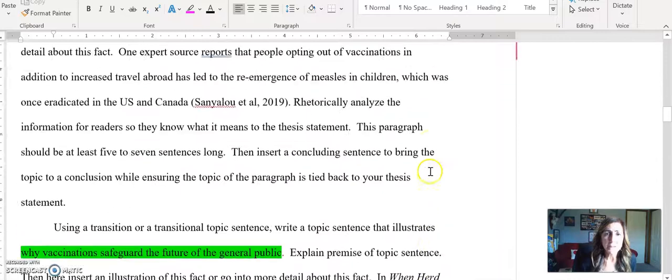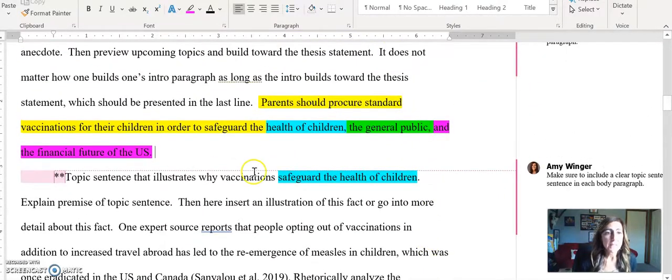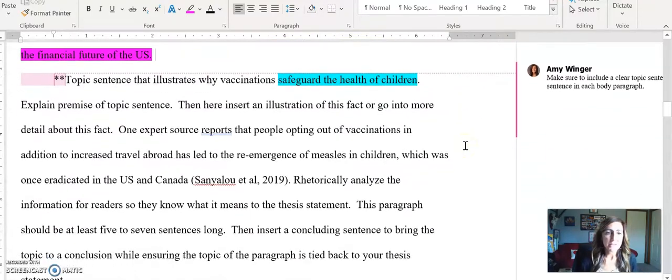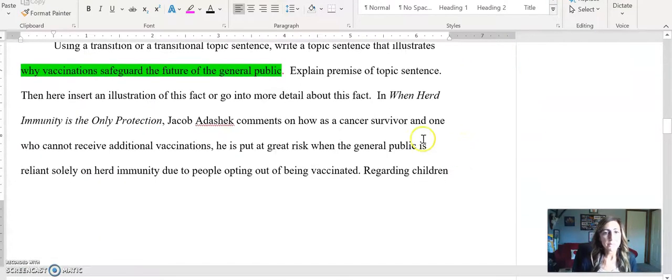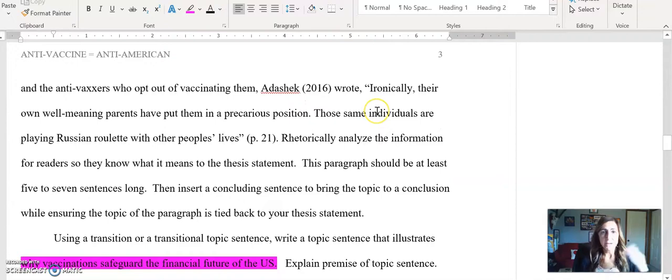Then my third body paragraph is going to focus on that third point in my thesis statement, which is that vaccines safeguard the financial future of the U.S. Okay, I've pulled some research for that. I'll explain it. And then do remember that every body paragraph should have a topic sentence and a conclusion sentence.